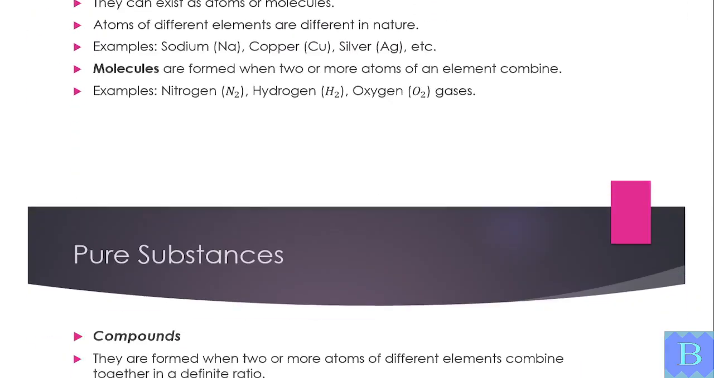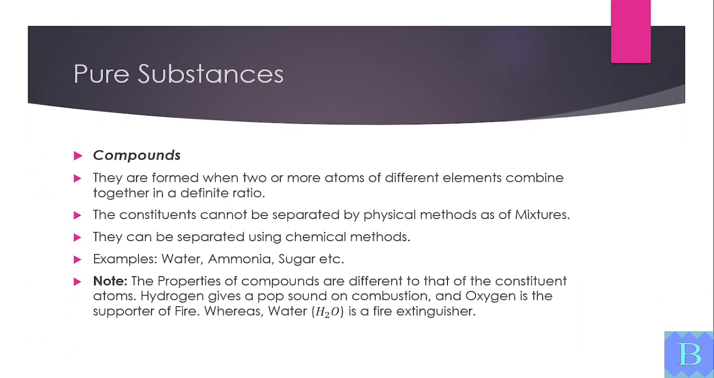Compounds are formed when atoms of different elements combine in a fixed ratio. Their properties are different from the elements they are made of. For example, hydrogen supports combustion, oxygen helps fire, but water made of hydrogen and oxygen is a fire extinguisher.